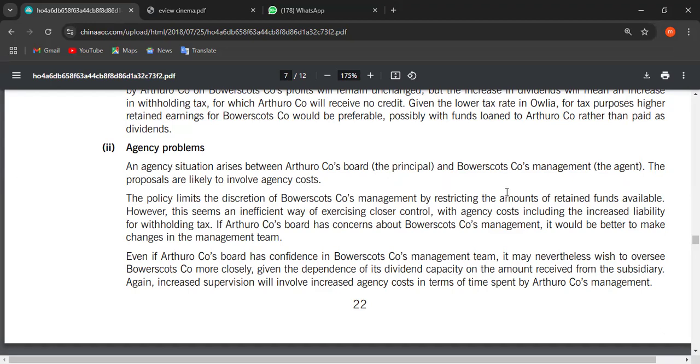If A Company's board has concern about B Company management, it would be better to make changes in the management team. Even if A Company's board has confidence in B Company management, it may nevertheless wish to oversee B Company more closely, given the dependence of its dividend capacity on the amount received from the subsidiary. Again, increased supervision will involve increased agency cost in terms of time spent by A Company management.